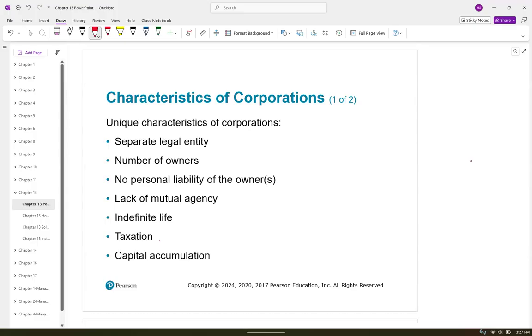Getting capital is one of the huge reasons that a lot of people will use the corporate form of business. Because if it's a sole proprietorship, I can only go to the bank and borrow so much money. I can't borrow a lot of money just based on me. We can do this corporate form and then we can open that pool up to many people who might want to invest in our corporation. So primarily that's the reason why they incorporate, so they can pull a lot of money into it by issuing stock or borrowing money.